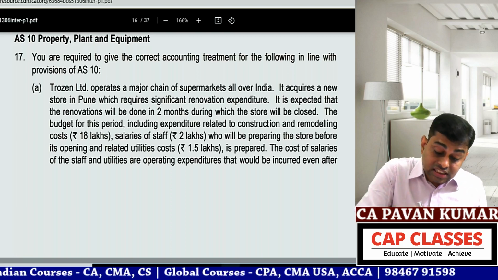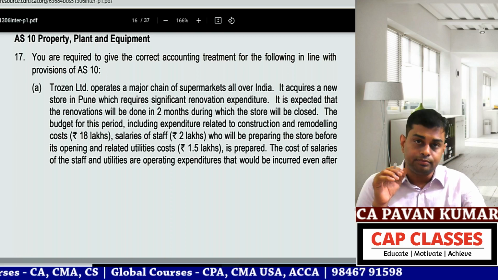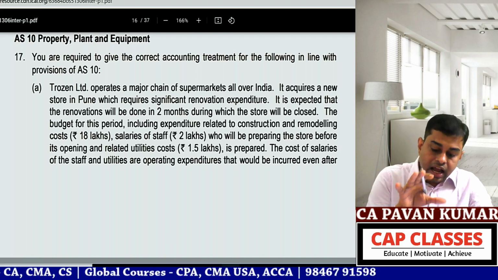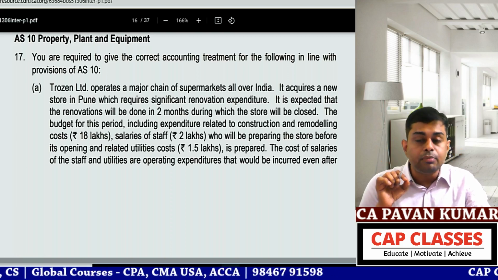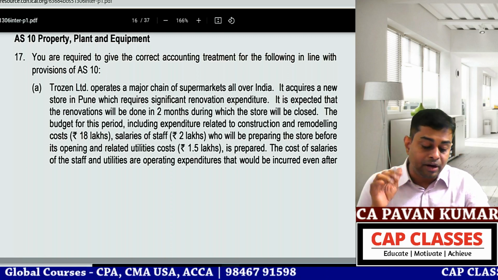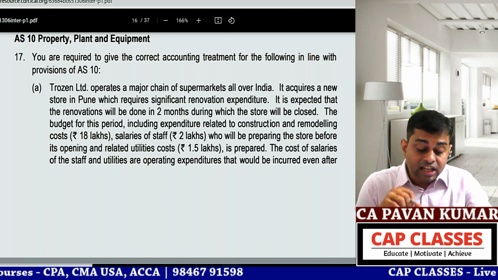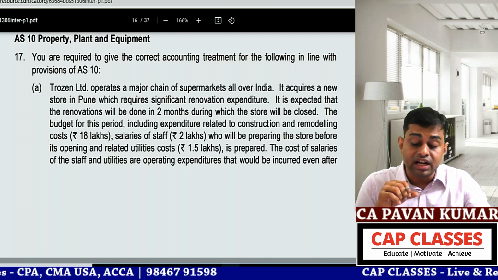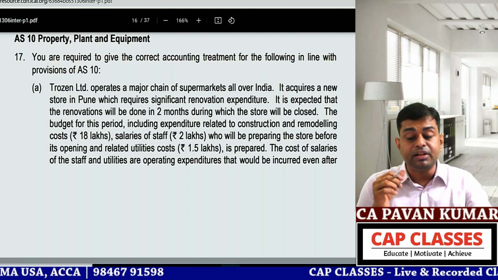These are salaries of staff who will be preparing the store before its opening. Then related utilities cost of 1.5 lakhs is prepared. So 18 lakhs of construction cost and remodeling, 2 lakhs of salaries, 1.5 lakhs of utilities. The cost of salaries of the staff and utilities are operating expenses.